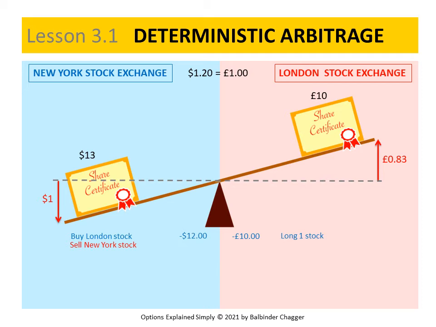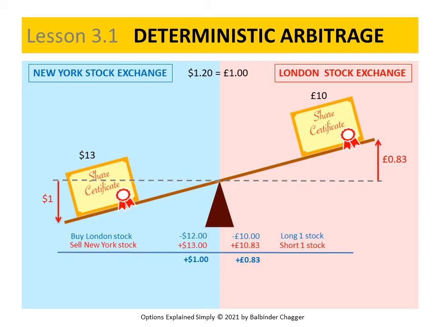Short selling the New York share makes us short one stock in New York. We receive $13 in selling it, which is £10.83. The cash flows on trading into the arbitrage opportunity sum up to a profit of $1 or 83 pence.